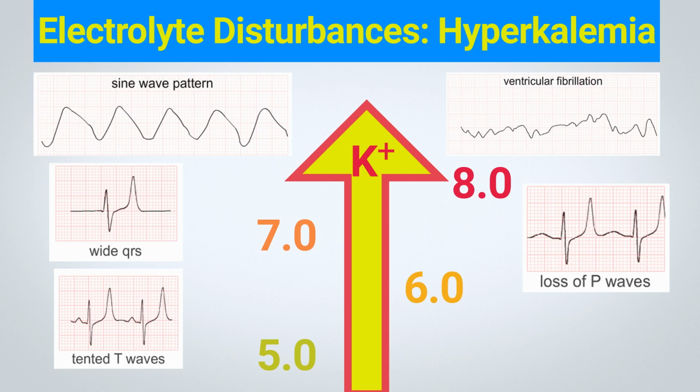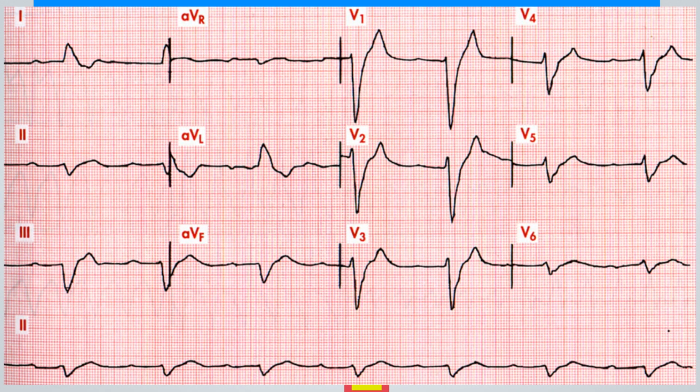Take a look at this ECG displayed on the screen. We can clearly observe a significant widening of the PR interval accompanied by a sinus rhythm. Additionally, there is an extremely widened QRS complex that does not correspond to any specific conduction disturbance, such as left or right bundle branch block. This widened QRS complex is also associated with a sharply peaked T wave. These findings suggest a potential case of severe hyperkalemia.